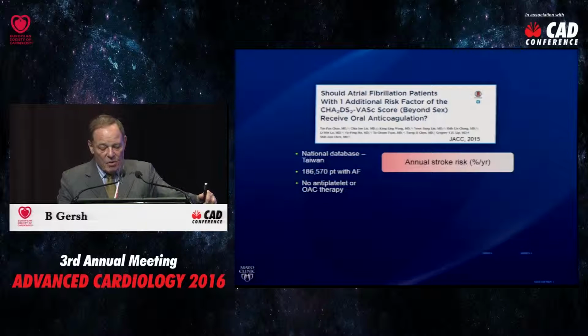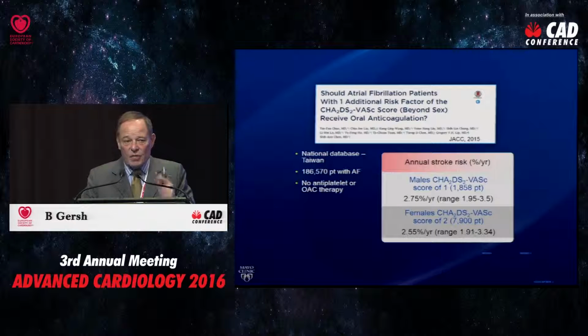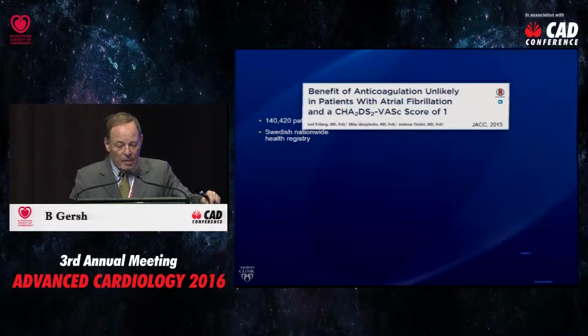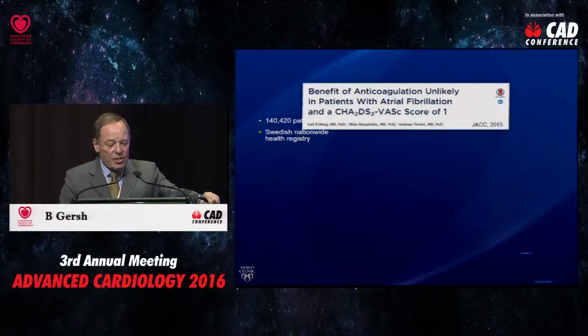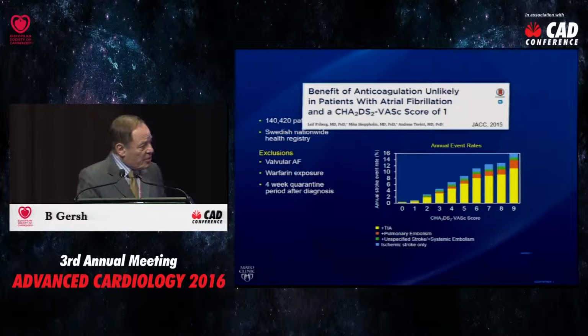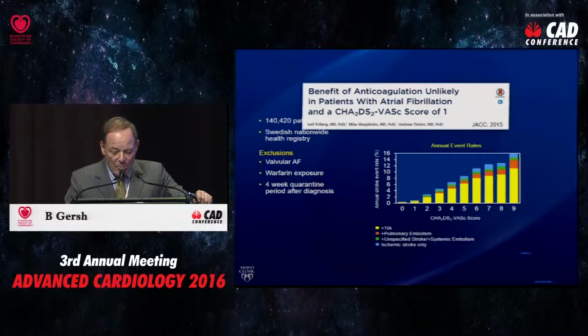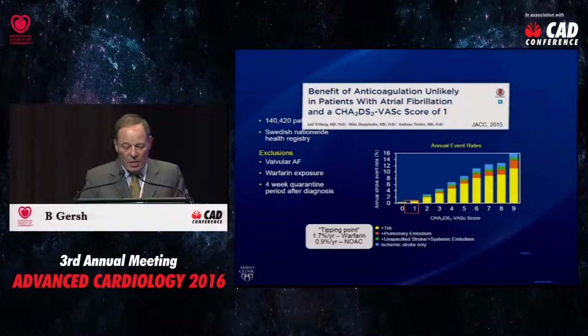So in this study from Taiwan, the annual stroke rate in these patients was 2.75 and 2.55 per year. This study suggested that the CHADS-VASC of 1 was a powerful predictor. This study from the Swedish National Registry is very different and a very important study because they excluded people with valvular disease. What they also did, for the first time, Friberg looked in yellow at transient ischemic attacks, pulmonary embolism, and in blue is the incidence of ischemic stroke.